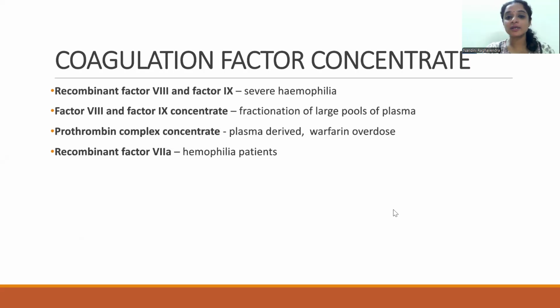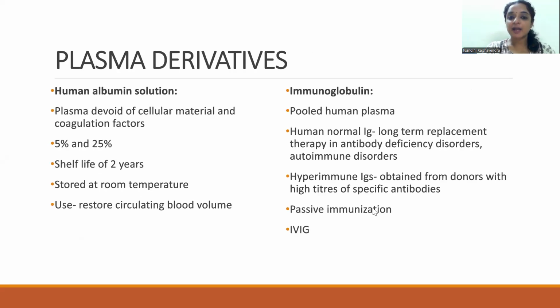We can also get coagulation factor concentrates, which are specific factors like recombinant factor 8, 10, or vitamin K dependent factors, which is nothing but the prothrombin complex concentrate, which can be used to replace those specific coagulation factor deficiencies. And lastly, we have plasma derivatives such as human albumin solution, which are present as 5 and 25% solutions and used to restore circulating blood volume. And immunoglobulins, which are obtained from pooled human plasma, which are used in cases of antibody deficiency disorders and autoimmune diseases.